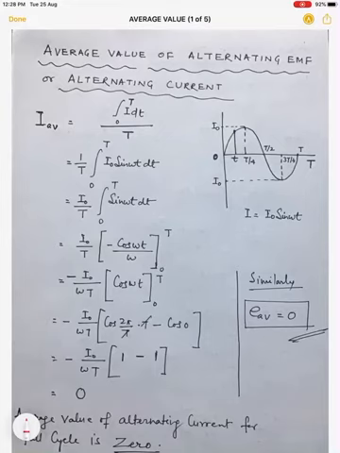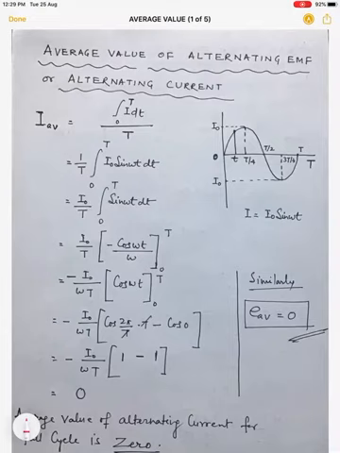Students, we have completed in the previous class the generation of alternating EMF or alternating current, and it was discussed briefly how an alternating current or an alternating EMF varies with time. Because it is not a constant current, it always changes with time.